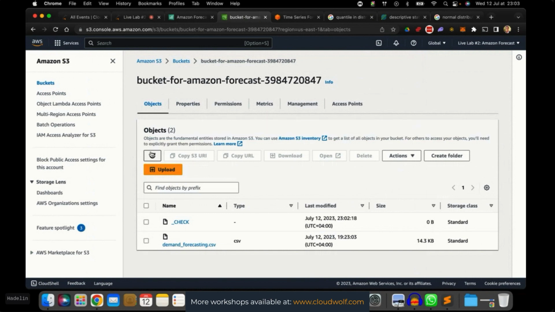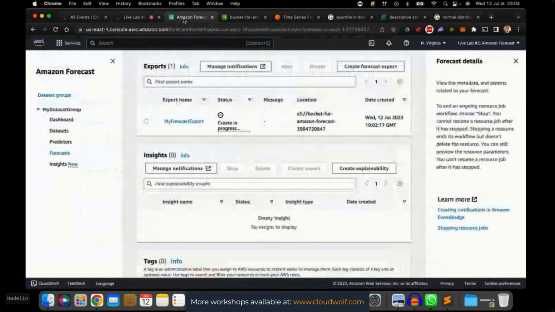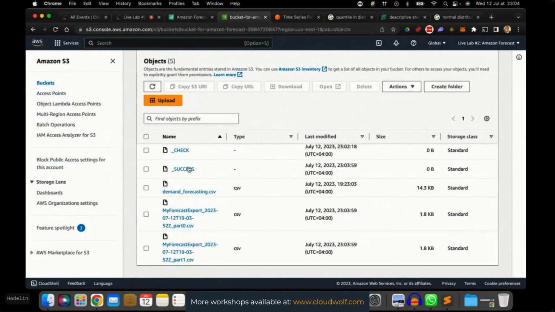It's just some exports. Okay, it's done. Okay. Success. Good. And these are your two exports for item number 1 and item number 2. Okay, so yeah, we have the export. Actually, if we refresh this, it should be done. But there you go. In S3, we have the two exports for item number 1 and item number 2.